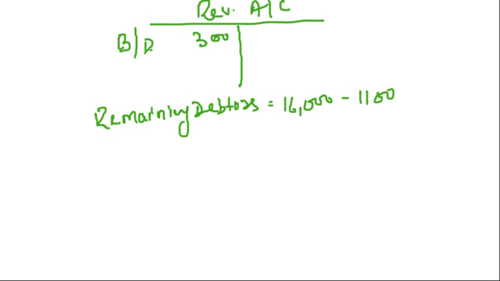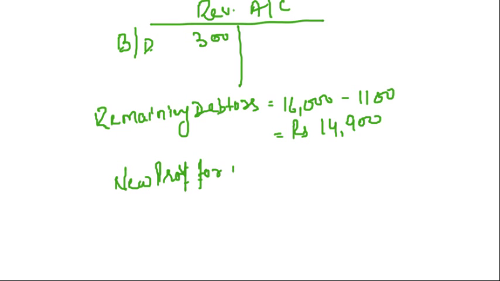So what are the remaining debtors left with us? Rupees 14,900. And on this 14,900, we will create the new provision, provision for doubtful debts. This will be 14,900 multiplied by the existing rate of 5%.